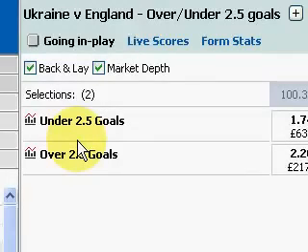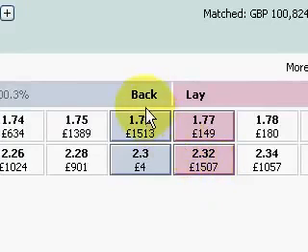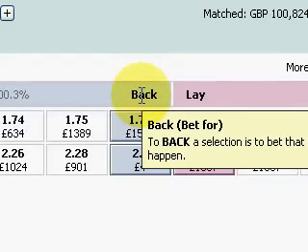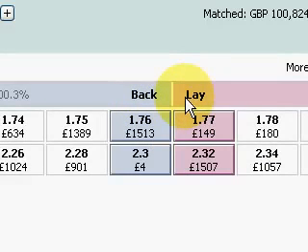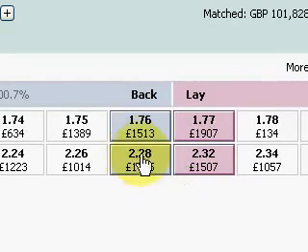because all we do is we know that we want to bet that there's going to be more than 2 goals, so you go to over 2.5 goals. Here you have people saying that there will be over 2.5 goals, members of the betting exchange on the back side, and on the lay side you have members of the exchange saying they think there won't be more than 2.5 goals. So basically, here are the odds being offered. 2.28 are the odds for there being more than 2.5 goals, and these odds are being offered from other Betfair members acting as a bookmaker, really. So if there aren't over 2.5 goals, they basically get your money. So that's how it works.